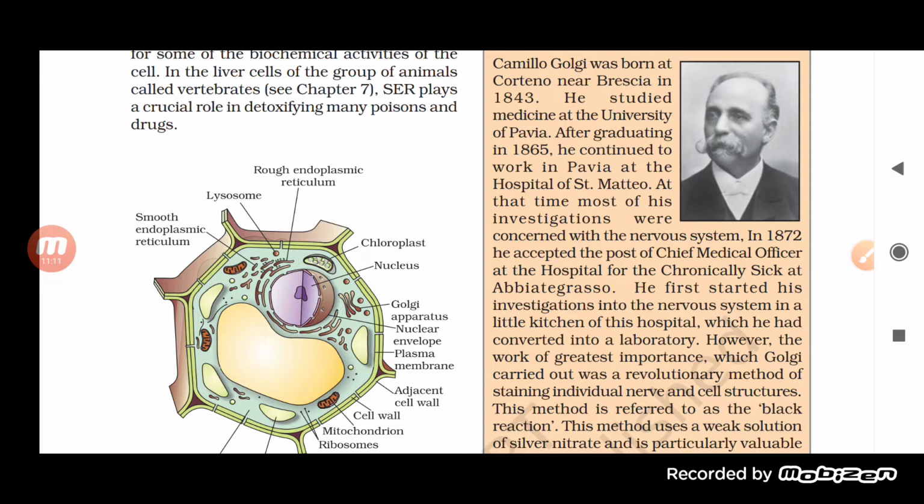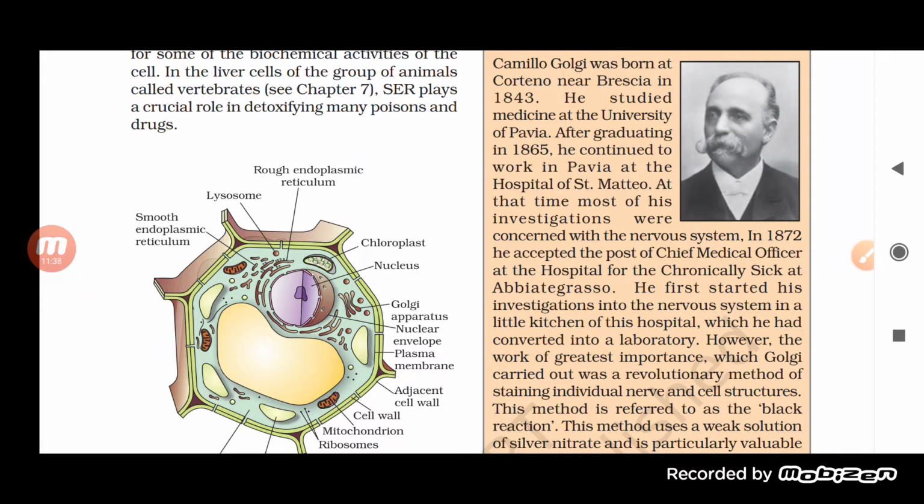At that time, most of his investigations were concerned with the nervous system. In 1872, he accepted the post of Chief Medical Officer, so he became the CMO at the hospital for the chronically sick